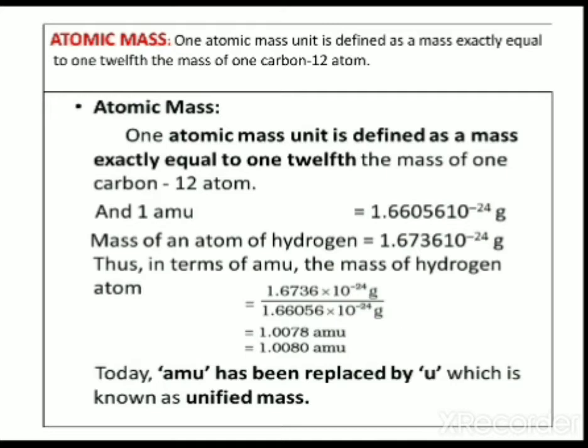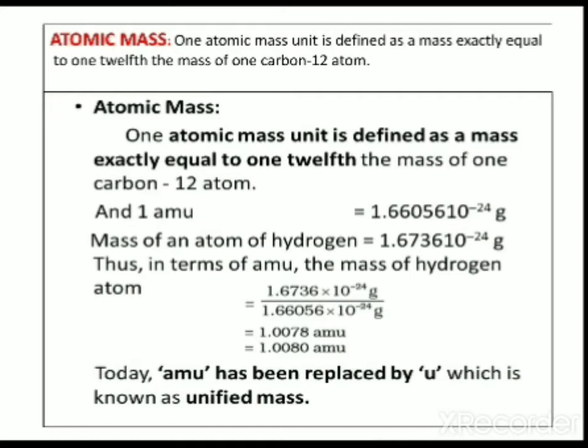Carbon-12 indicates it is an isotope of carbon. One atomic mass unit is equal to 1.66056 into 10 raised to minus 24 gram.